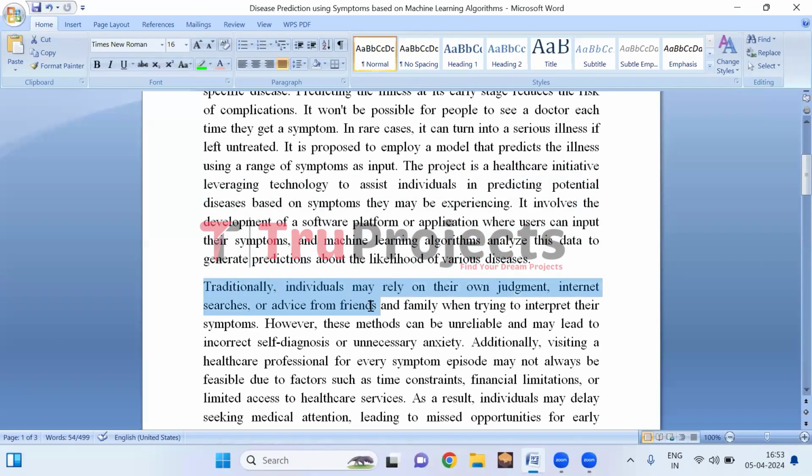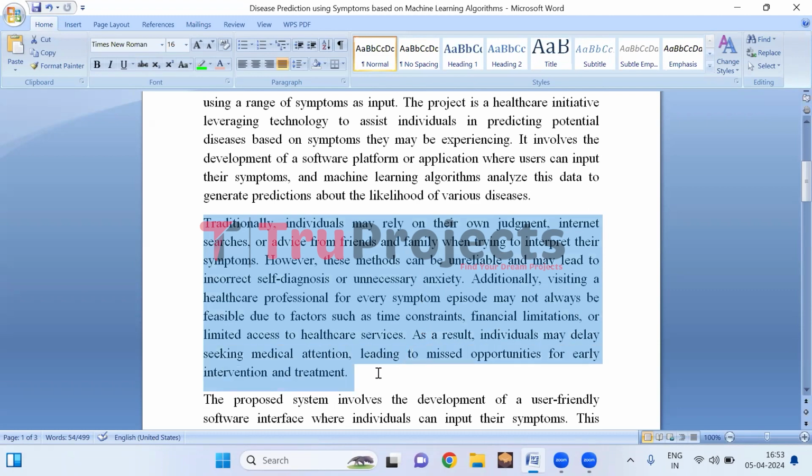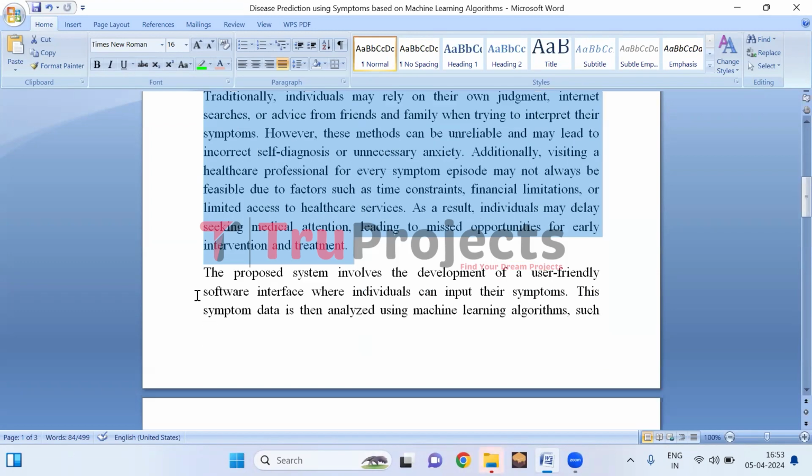Traditionally, people often rely on personal judgment, internet searches, or advice from others to understand their symptoms. However, these methods can be unreliable and cause incorrect self-diagnosis or unnecessary worry. Moreover, visiting a doctor for every symptom isn't always possible due to time, money, or access constraints. This delay can lead to missed chances for early treatment and intervention.